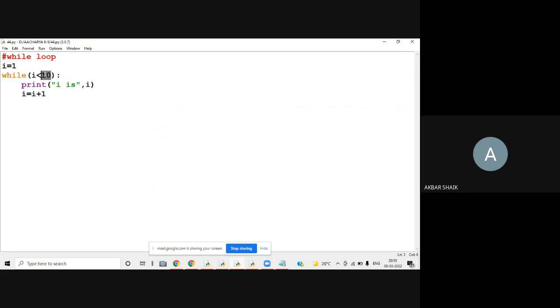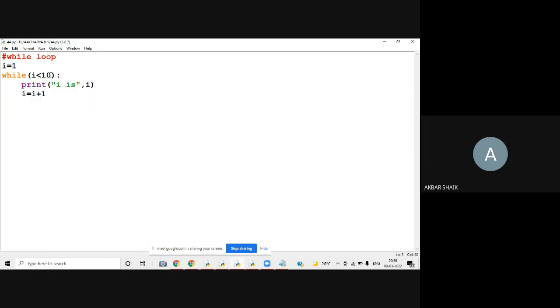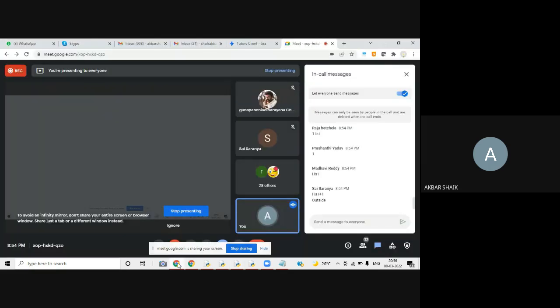So 2 less than 10 true, I is 2 will be printed. Next 2 plus 1 is 3, 3 less than 10 true, 3 will be printed. Next 4, true, printed, and so on. 9 less than 10 true, 9 will be printed. When it becomes 10, 10 less than 10 is false, so 10 is not going to be printed. So that is the logic. Understood, all of you?